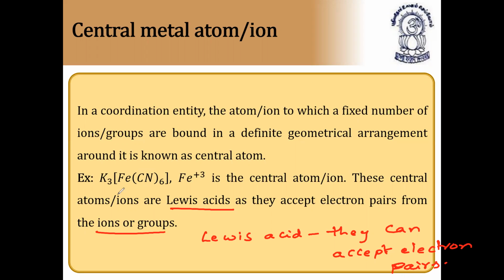I hope you understood what a central metal atom is. In a coordination entity, the atom or ion to which a fixed number of ions or groups are bound in a definite geometrical arrangement, very important, so they have a fixed shape also, is known as the central metal atom. Usually they are metals. The central metal atoms are Lewis acids because they can readily accept electron pairs. That's why they are called Lewis acids.